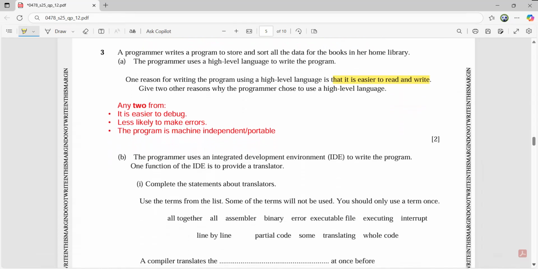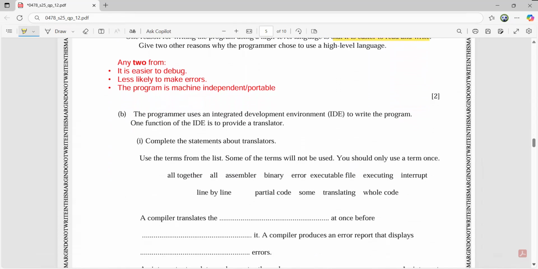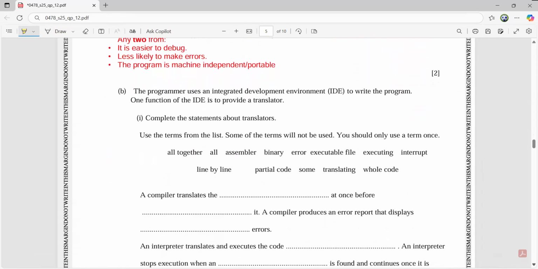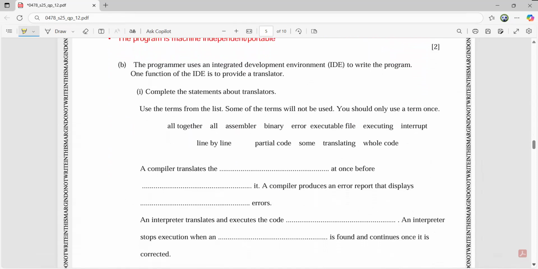Part B. The programmer uses an IDE, integrated development environment, to write the program. One function of the IDE is to provide a translator. Complete the statements about translators. Now this is your paragraph. Now you can see, complete the statements about translators. Use the terms from the list. Some of the terms will not be used. You should only use a term once.